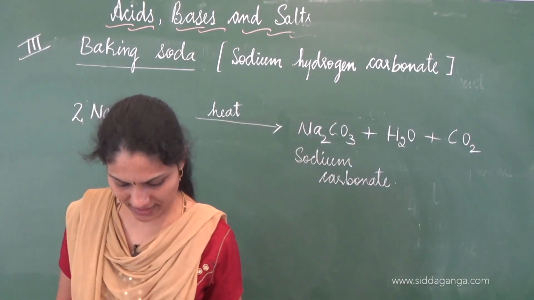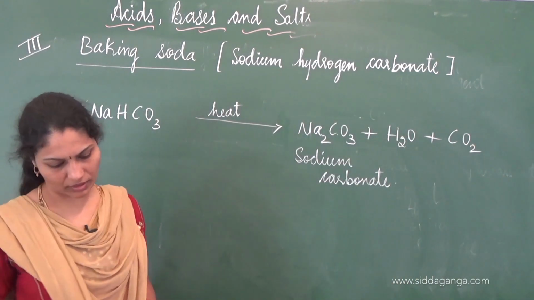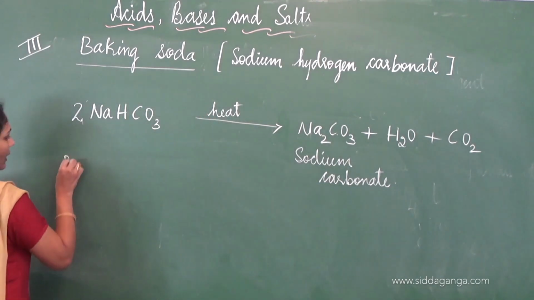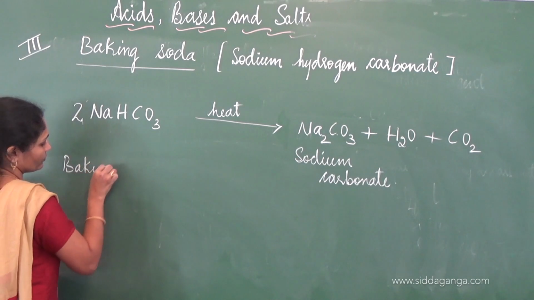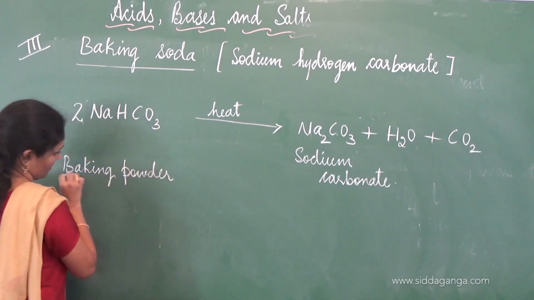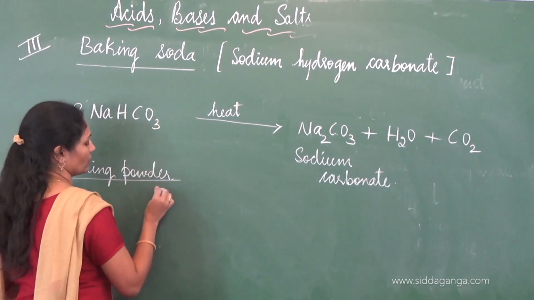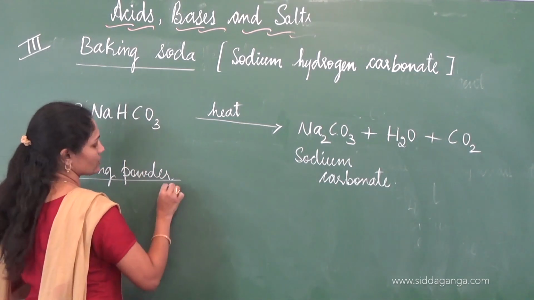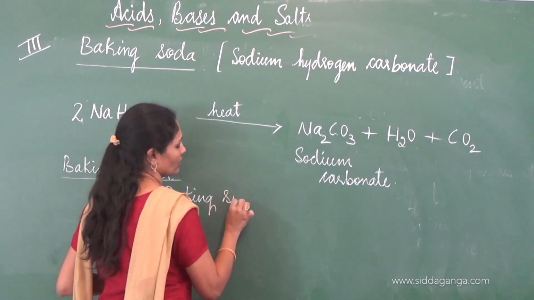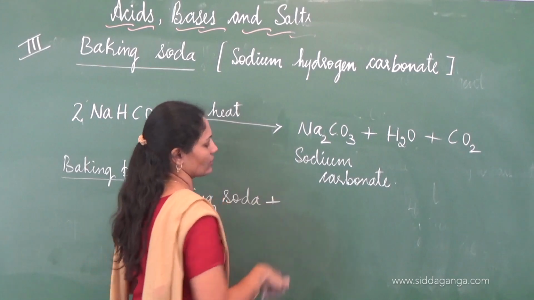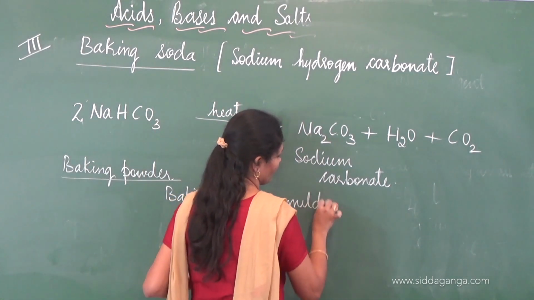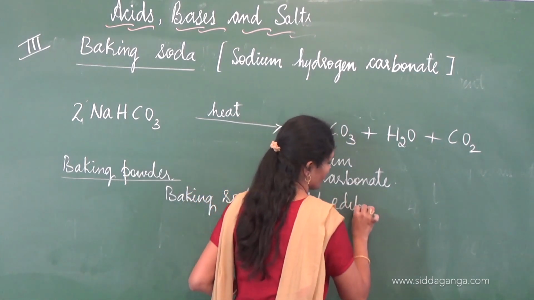Now let's understand how baking powder is manufactured. Baking powder is nothing but a combination of sodium hydrogen carbonate, that is baking soda, plus some mild edible acids, very mild edible acids.